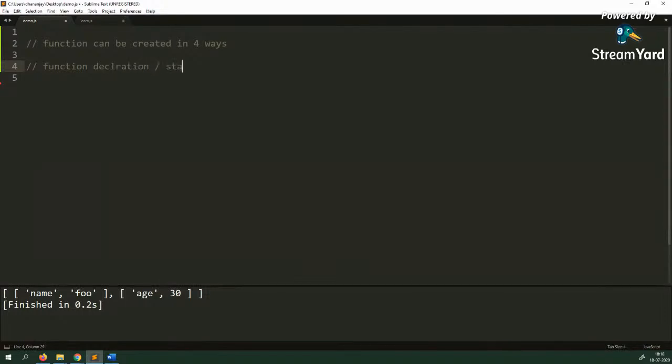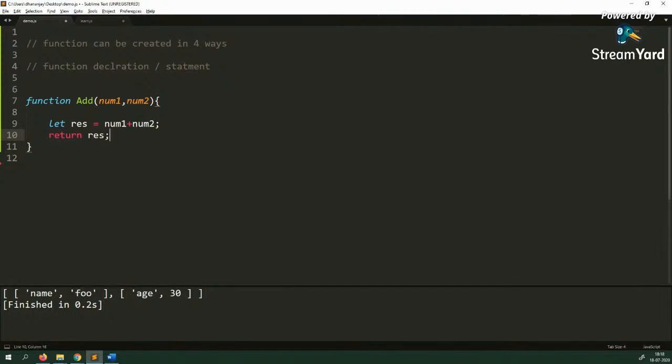declaration or function statement. All right, so let's say you create a function like this: function add, and pass two numbers num1 and num2, and then you say let res equal to num1 plus num2, and as of now, let's say console, return a result.